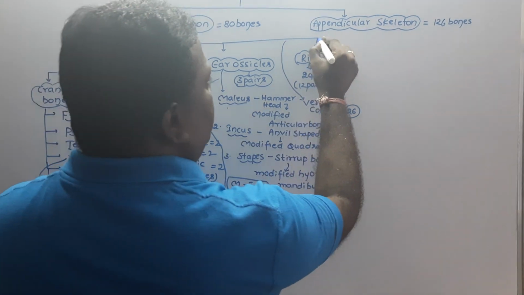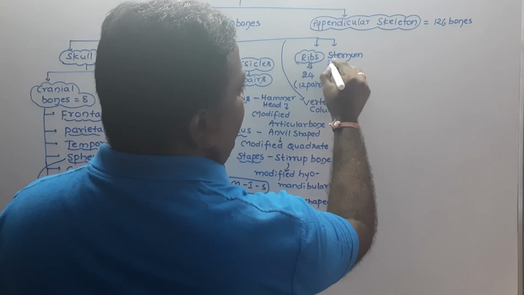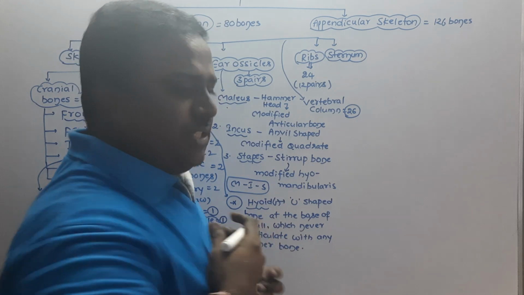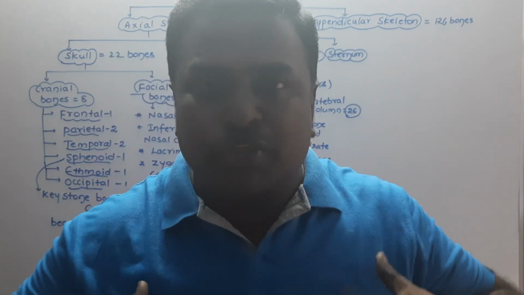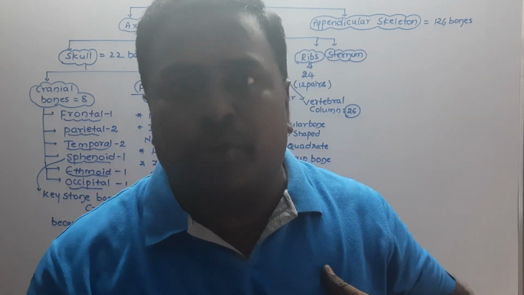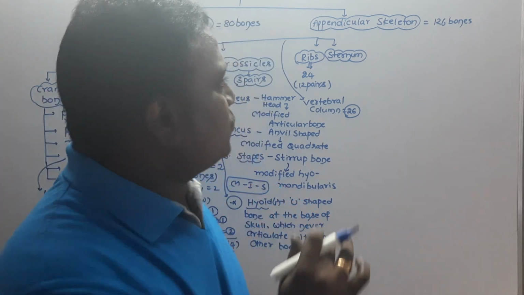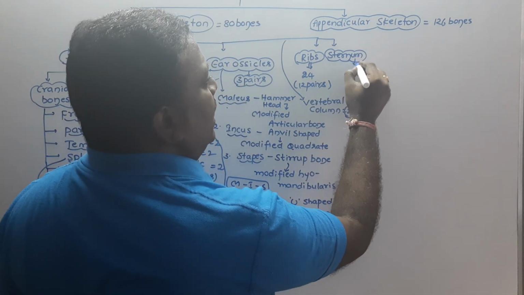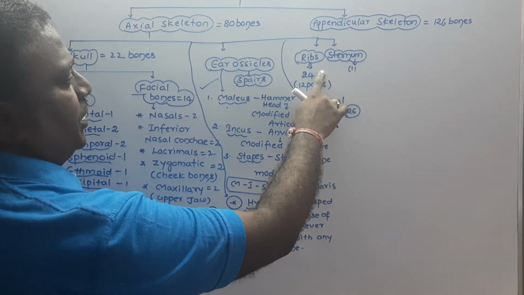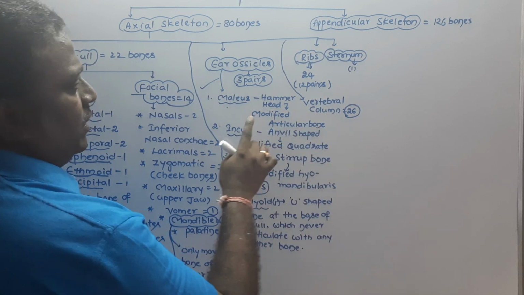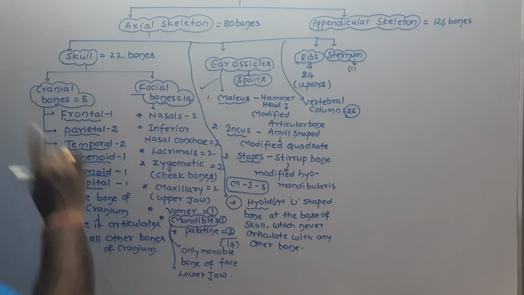And the last bone belonging to this is the sternum. I think everybody knows the sternum. This is the sternum, which is present between two breasts. As it is present between two breasts, we call this bone the breastbone. So which bone is called the breastbone? Sternum is considered the breastbone, and it is an unpaired bone. So unpaired bone sternum, 24 ribs, 26 vertebrae, plus 6 ear ossicles, 1 hyoid, facial and cranial bones.